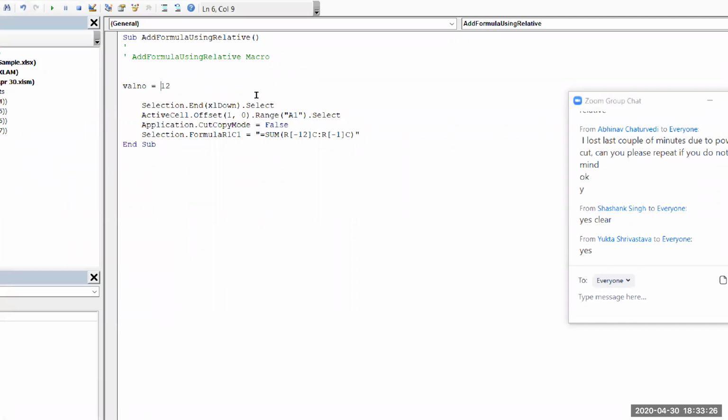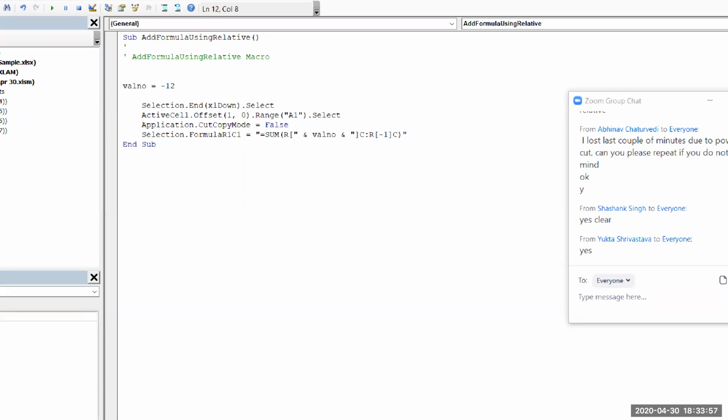If val number was minus 12, I could end my first text string here with a double quote. Then I'm concatenating val number, and then again concatenating the rest of my data set like this.